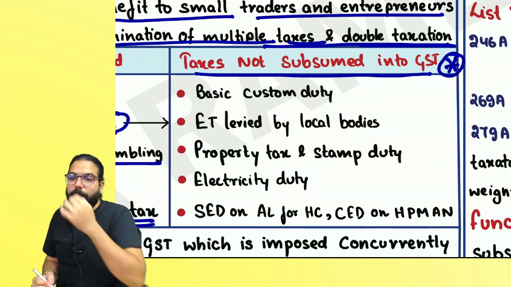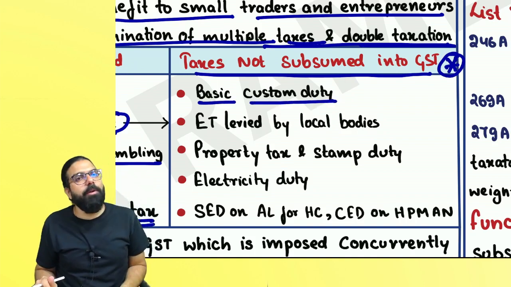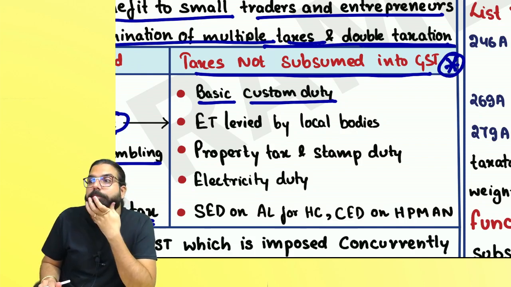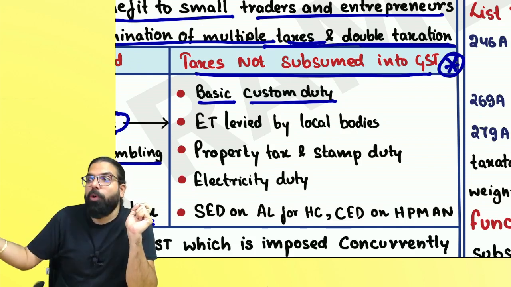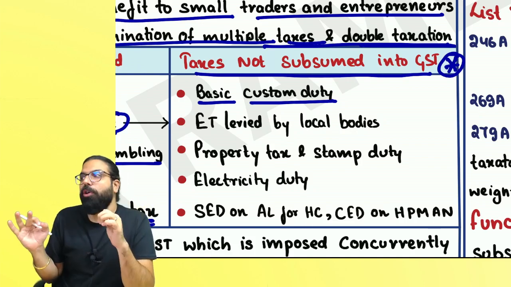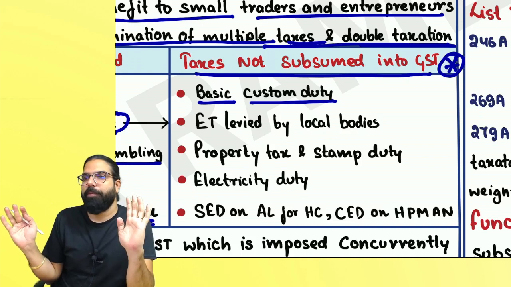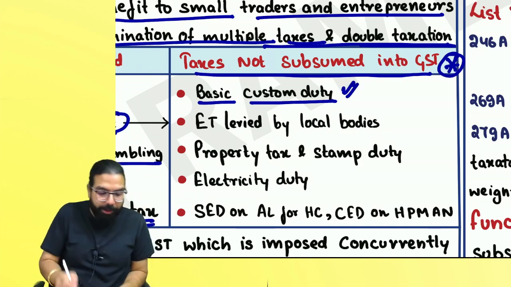Okay, everyone. Everyone over here now. Basic customs duty. What is basic customs duty? Whenever you import, you pay import duty. Whenever you export, you pay export duty. Import duty and export duty still continue. It is not being subsumed. Are we clear? The central government still retains the import duty and export duty.